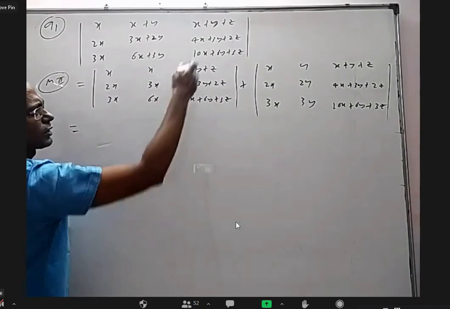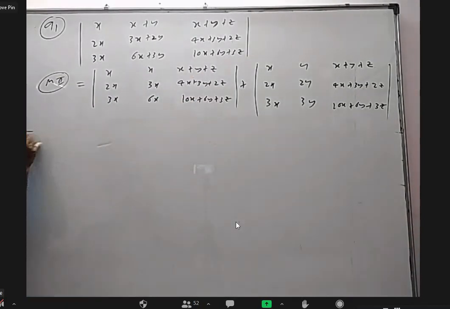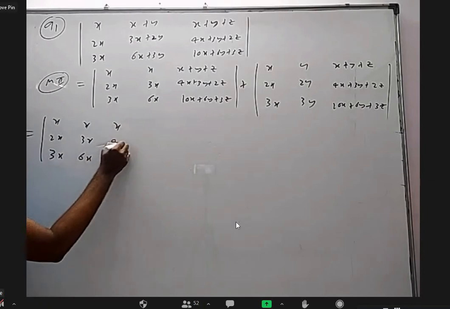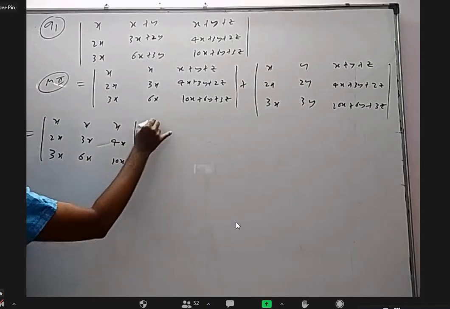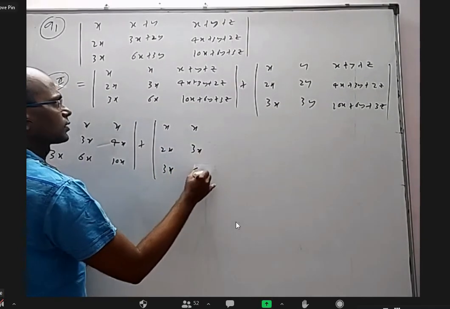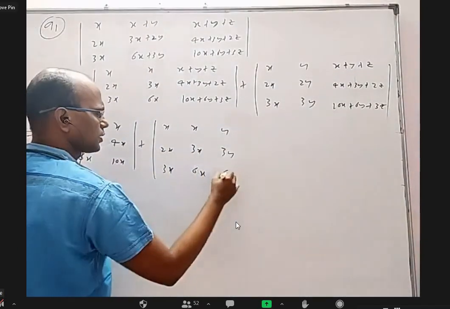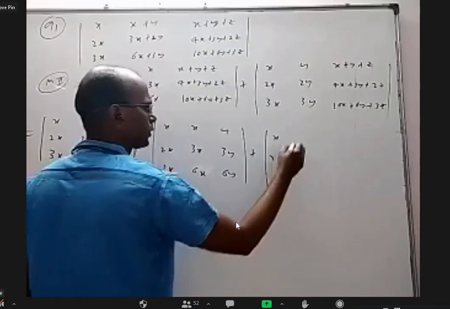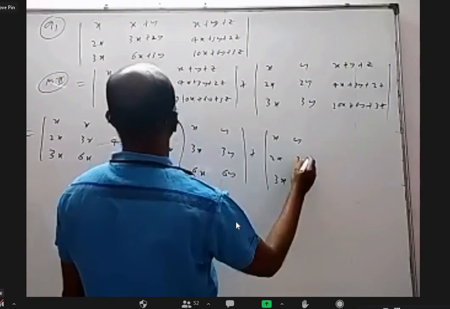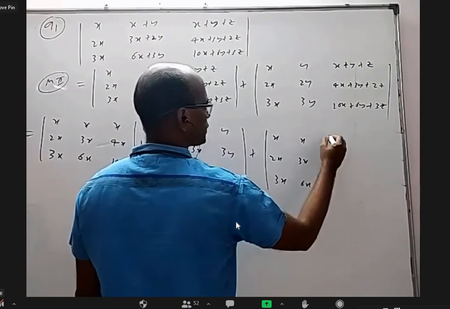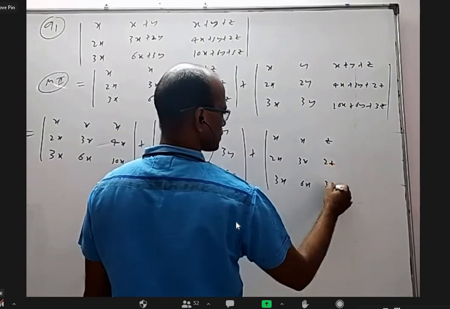First one I'm going to split into 3 parts now, column 3. So I can write this as x, 2x, 3x, x, 3x, 6x, x, 4x, 10x, plus x, 2x, 3x, x, 3x, 6x, y, 3y, 6y, plus x, 2x, 3x, y, x, 3x, 6x, x, 3x, 6x, z, 2z, 3z.